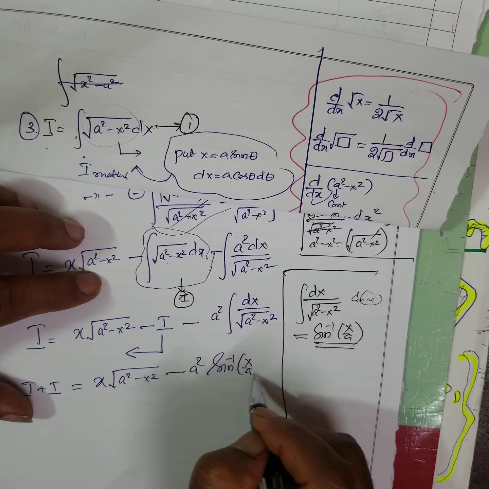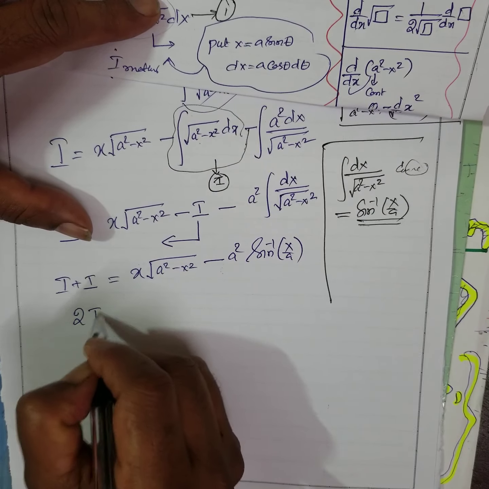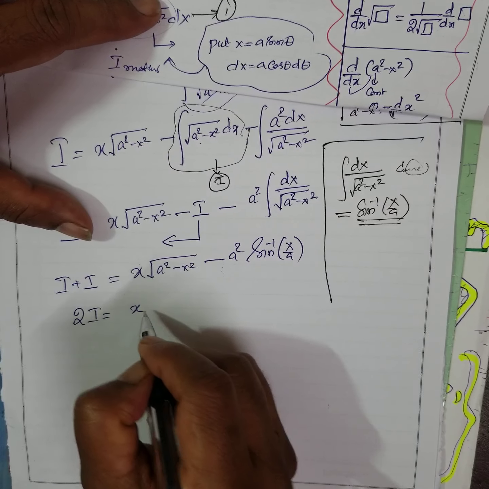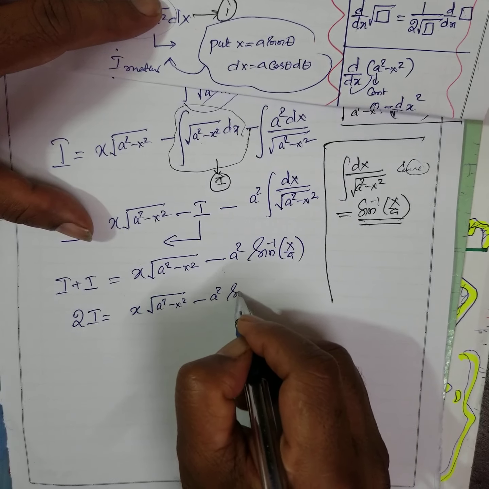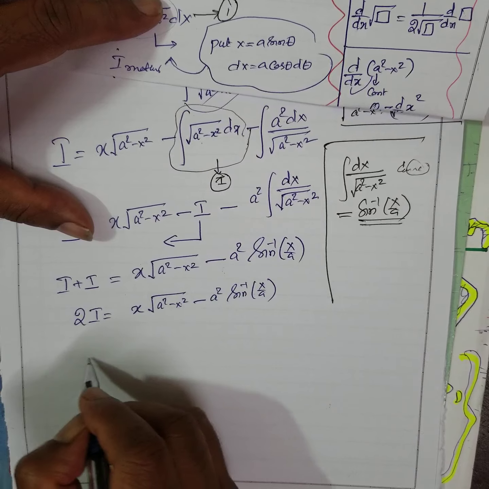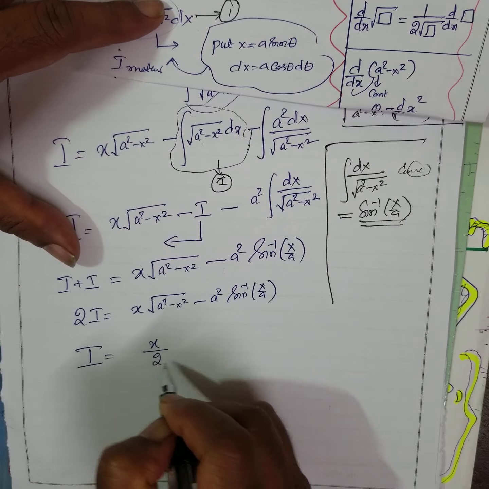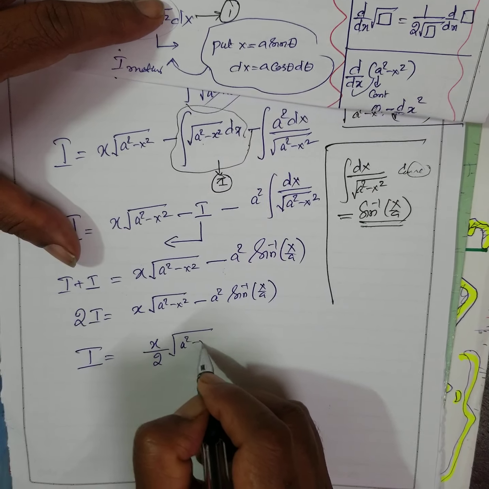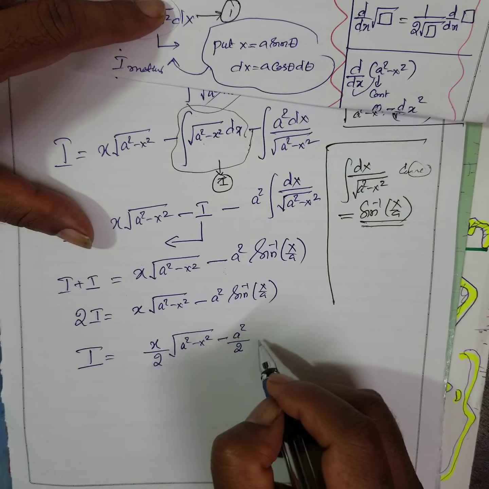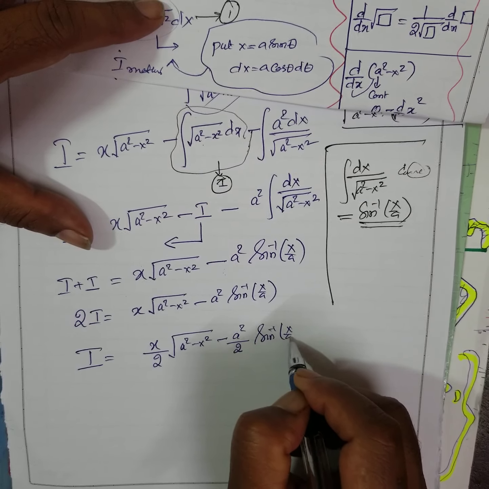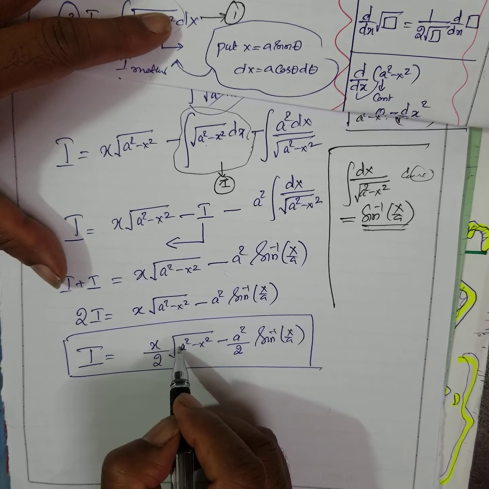Sine inverse x by a. Now, I plus I is 2I. 2I is equal to x by square root of a square minus x square minus a square sine inverse x by a. Then what is I? I is equal to, dividing through by 2, x by 2 square root of a square minus x square minus a square by 2 sine inverse x by a. See, this is the same formula. And what is the coefficient of